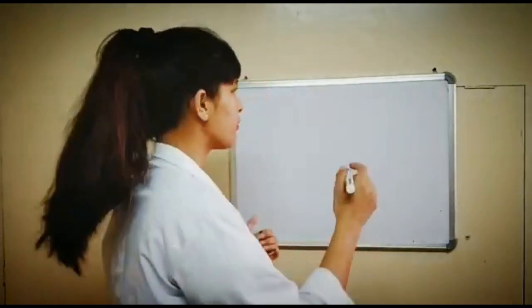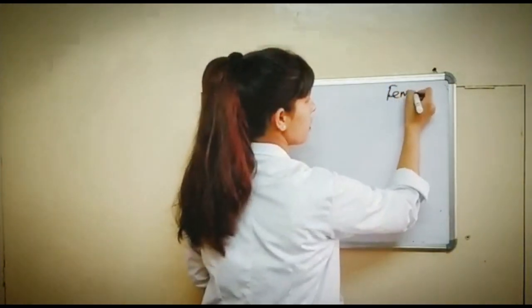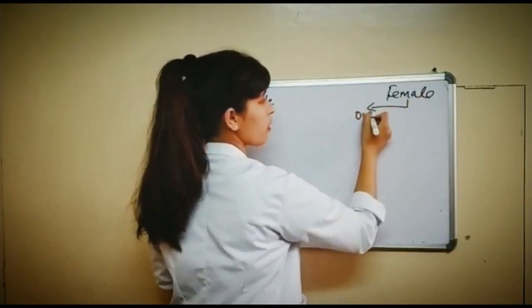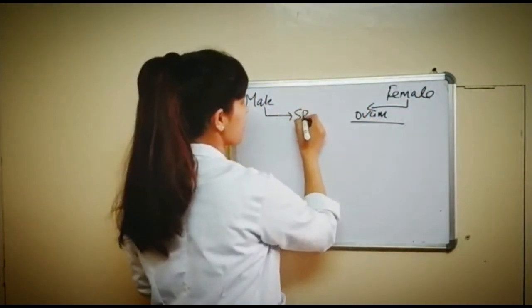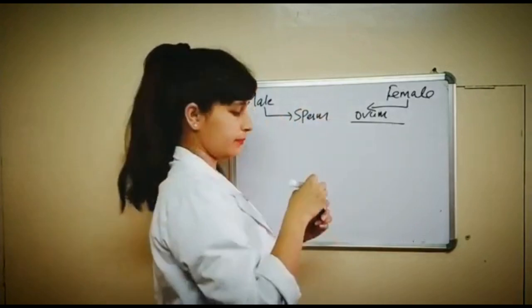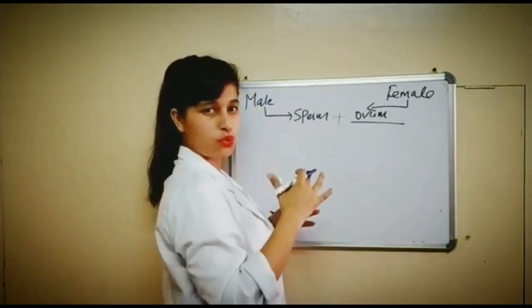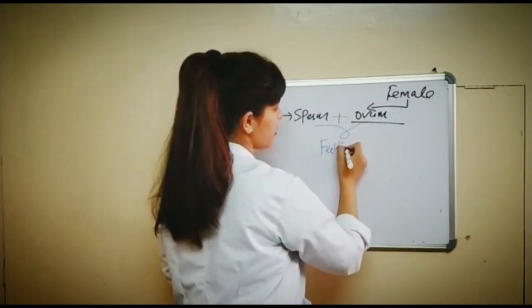So what is fertilization? Fertilization is when a male gamete and a female gamete fuse together, then the process of fertilization occurs. So what do we need for that? For fertilization, we need one male and one female. From the female, what will come? Ovum. We need ovum from the female and sperm from the male. Then when sperm and ovum fuse together, this process is known as fertilization.